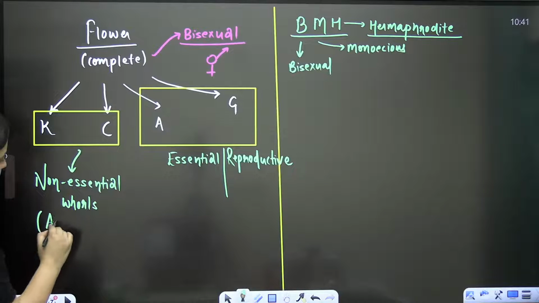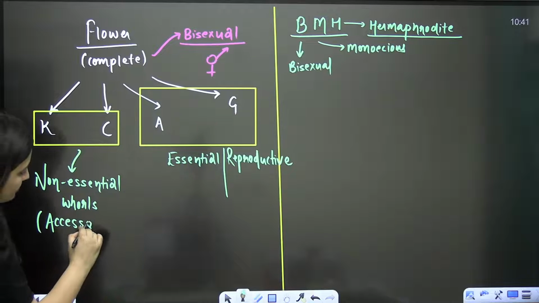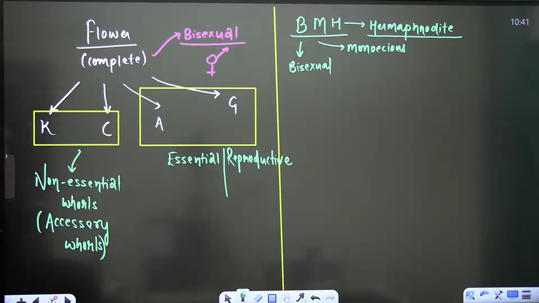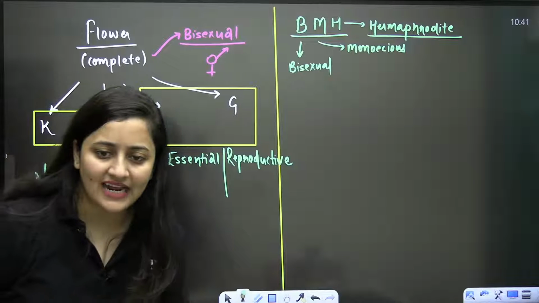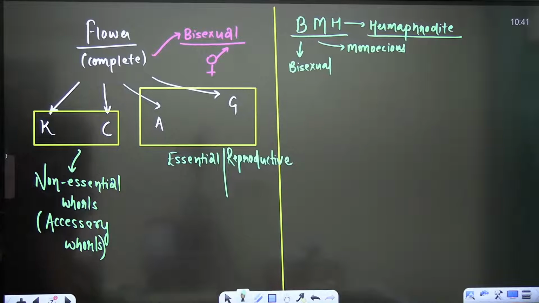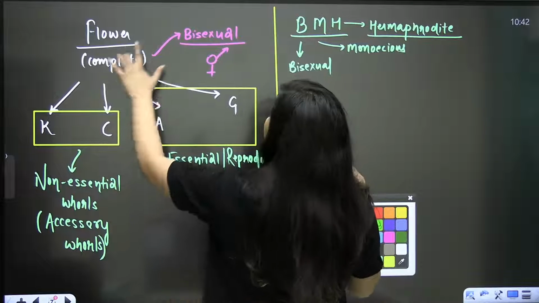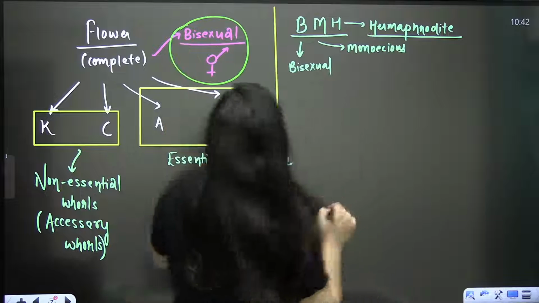Okay, and non-essential, they are known as accessory whorls. So their main function is protection and to attract the insects. Clear, bache? And to attract the insects. Fine? Fine.